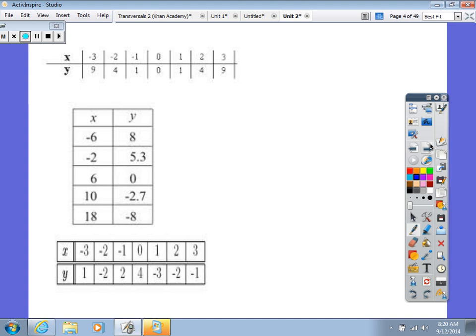You got it? Okay, so I want you to go ahead and give me thumbs up if you think it's a function or not for this first problem right here. Very good. It is a function because every x shows up once. So this literally means for every input, there's only one output. Do you remember talking about inputs and outputs? That's the mathematical terminology. For every input, there's only one output.